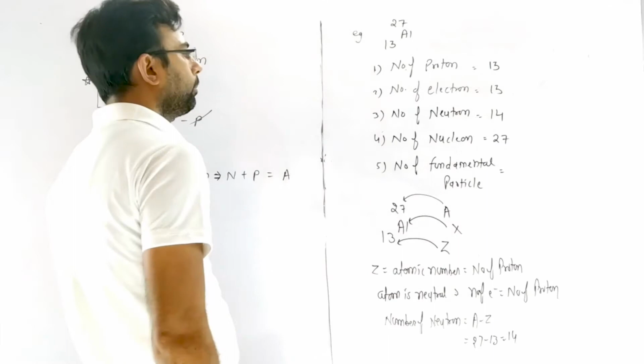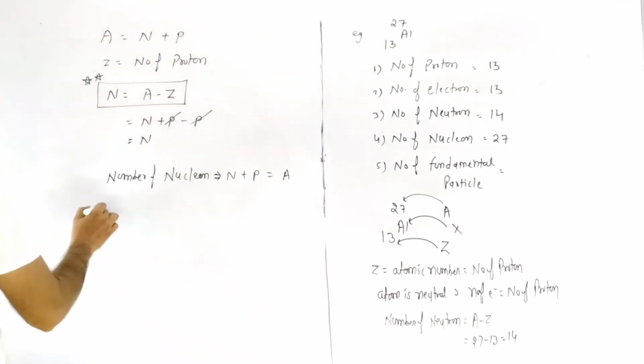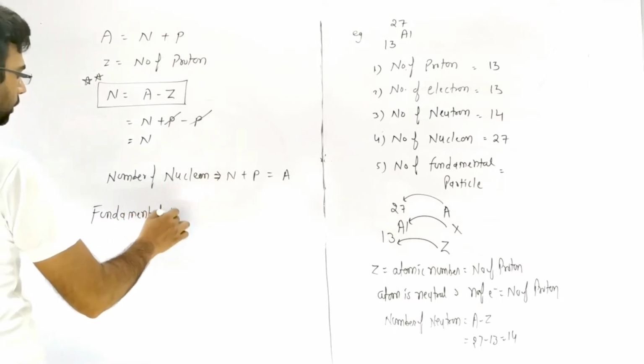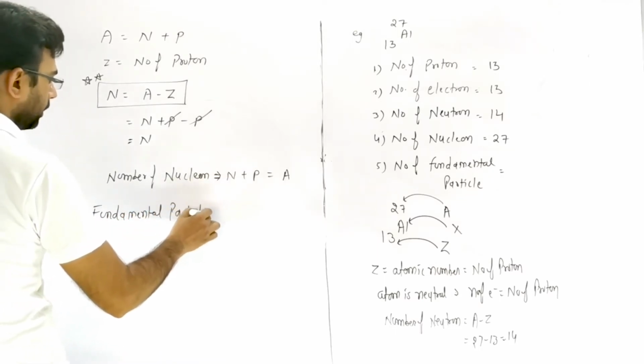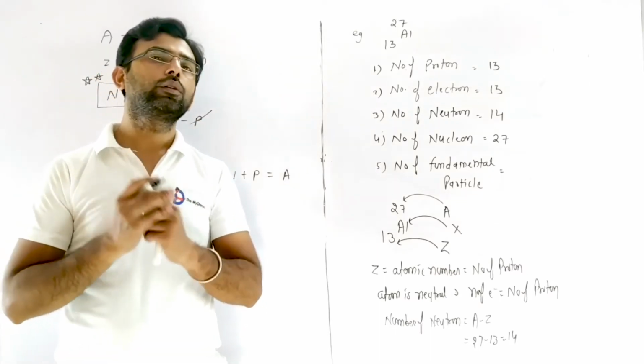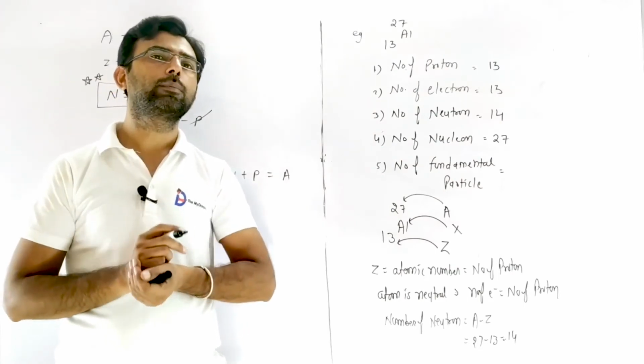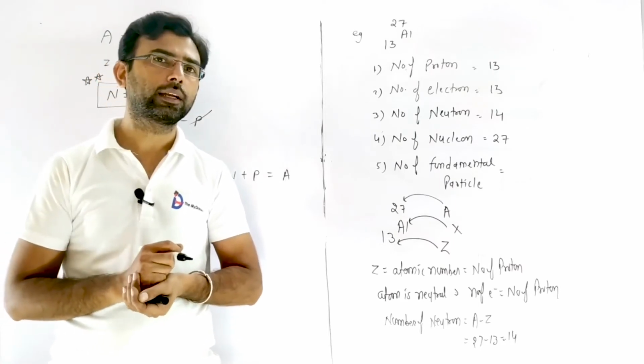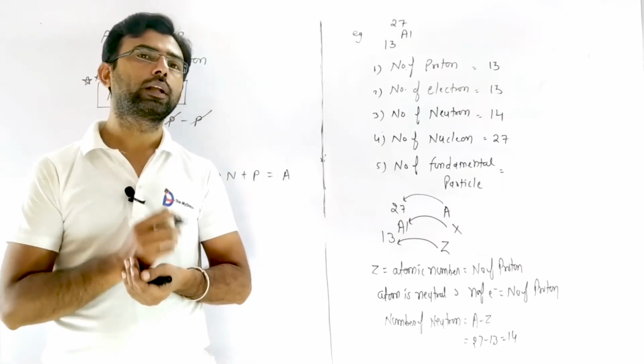Number of fundamental particle. What is the meaning of fundamental particle? Basically, a fundamental particle is a particle which forms the atom, and for the formation of an atom we require electron, proton as well as neutron.